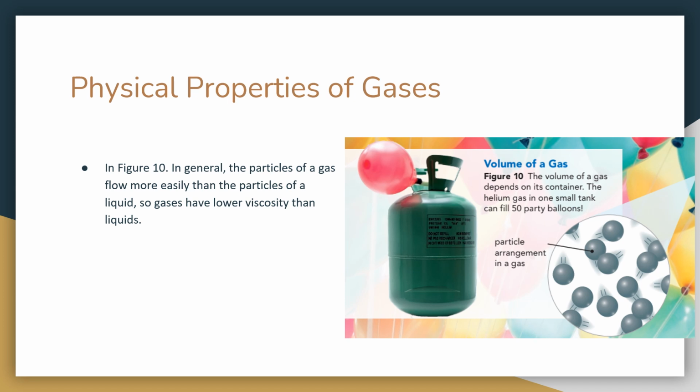So just clarifying what I said, liquids have a definite volume, but they do not have a definite shape. They have the shape of whatever they're inside, right? And then gases don't have a definite volume or shape. They take up the volume and shape of whatever container they're in.